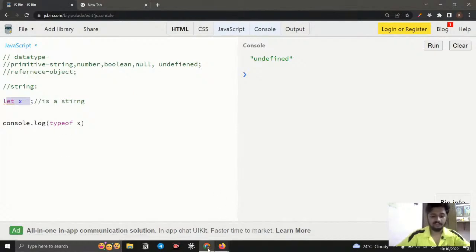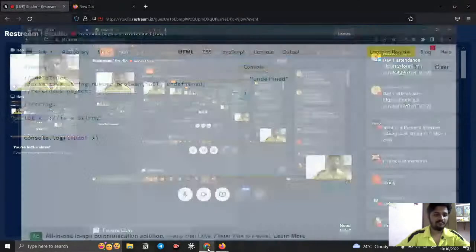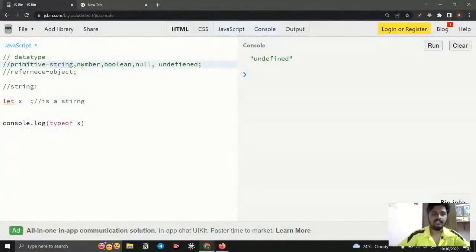Okay, so that is the difference. Okay, fine with that. So these all are string, numbers, booleans, null, and undefined. And you may ask, what is meant by undefined, right? So undefined is nothing but if your variable is declared but without any value, it is undefined. And also you can declare with undefined, that is also undefined.